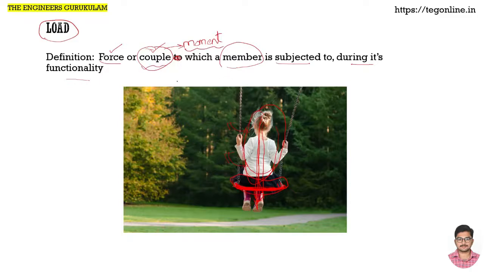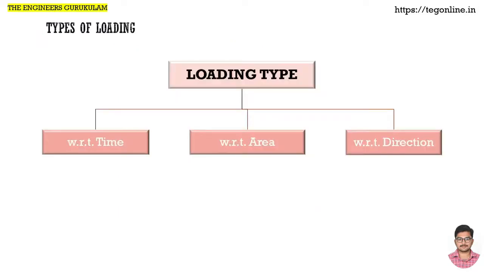Those things we will see as we progress in our course, but for now understand that it can be either a force or a couple which acts on a particular member under study when that member is serving its function. That means during its functionality, right? That is the load. Now when we know what the load is, the next thing is to study types of loads. These load types can be classified based on 3 things. That classification can be with respect to time, with respect to area, or with respect to direction.